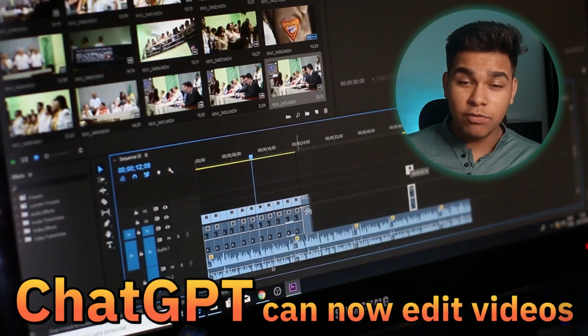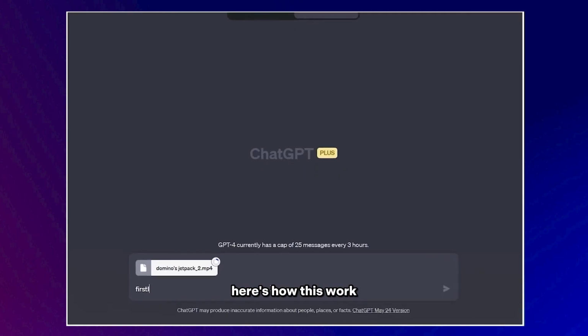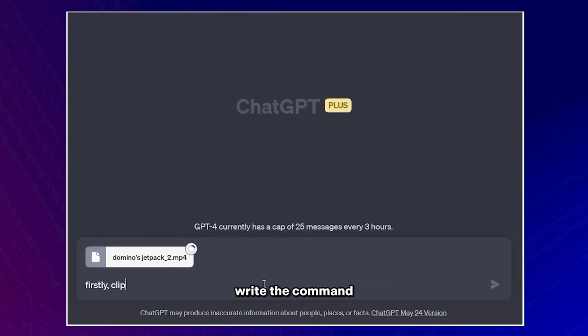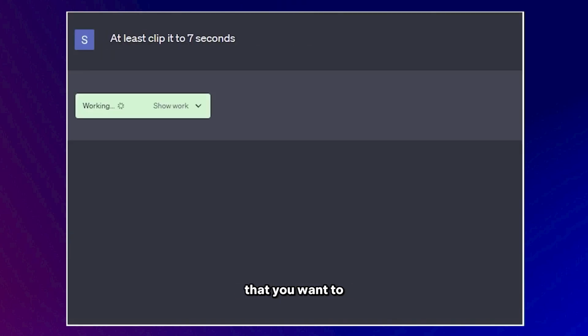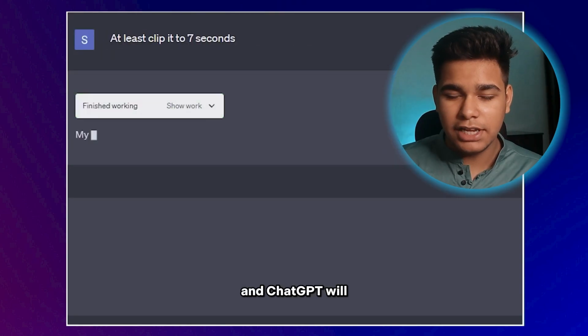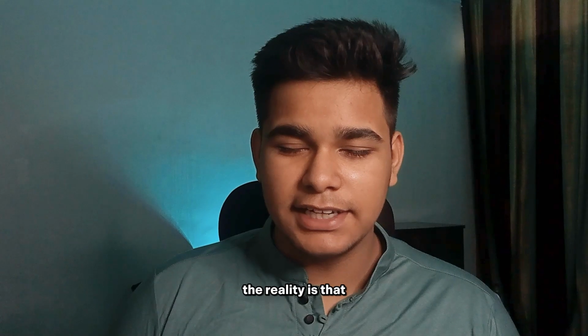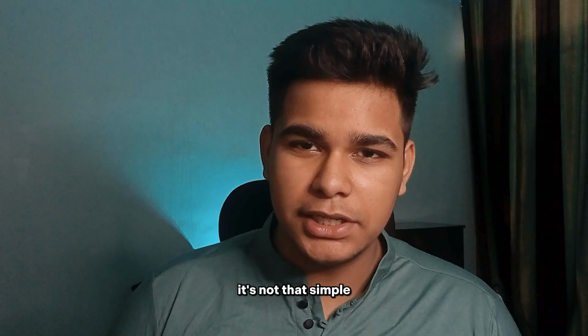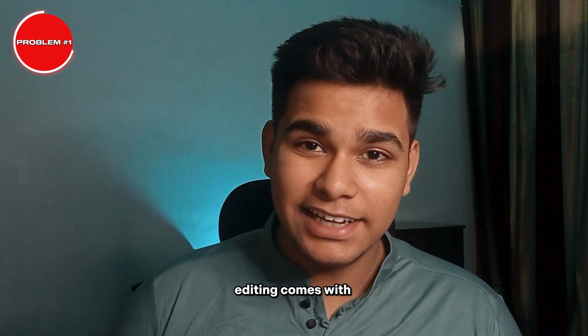ChatGPT can now edit videos. Here's how this works. You give the video to ChatGPT, write the command that you want to edit in the video, and ChatGPT will edit and give you the result. The reality is that it's not that simple, and here's the problem with ChatGPT editing.